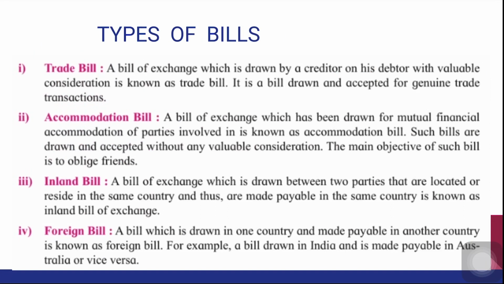So A required money. Now A immediately gets money. How much he gets? 9,800. So his work is done. Now after 2 months, he will pay 10,000 to B. So for this period of 2 months, he gets the money. He will pay 10,000 to B, and when the bank approaches B after 2 months, B will pay the same 10,000 to the bank. So here there is no trade between A and B. There is no consideration. A and B are friends, so B is obliging A and accepting the bill. Okay. I hope you've understood.